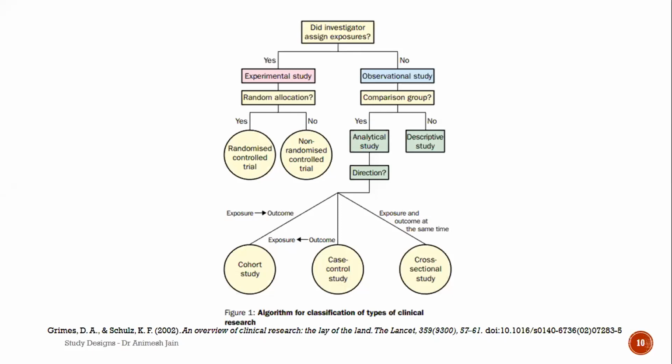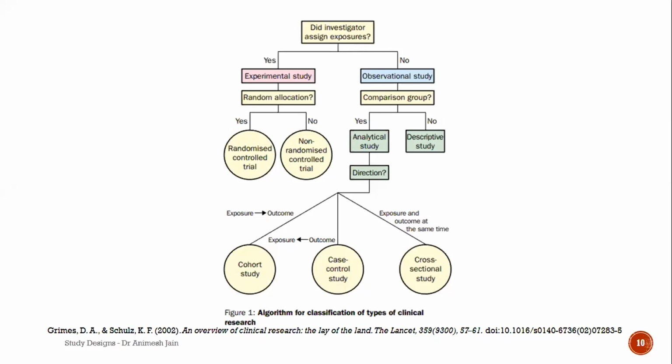And if the exposure and the outcome are being measured at the same time, that means today I start and I see what is the status of the person, what is the outcome of the disease, or whatever I'm looking at, and what exactly is the exposure today, not yesterday, not what will happen tomorrow. So exposure and outcome at the same time, today, that's a cross-sectional study. We will go into these.